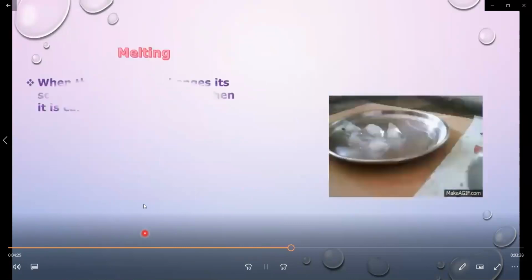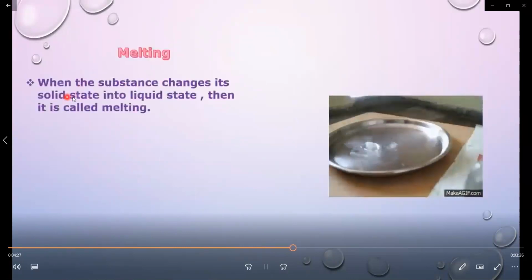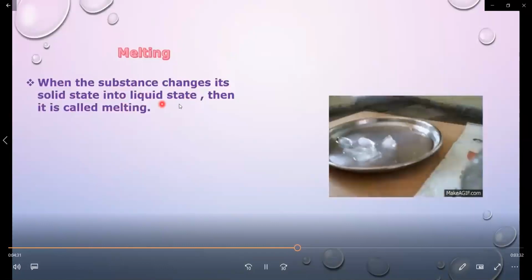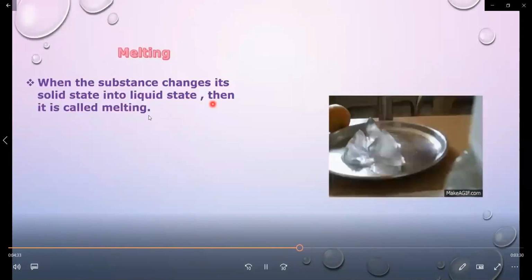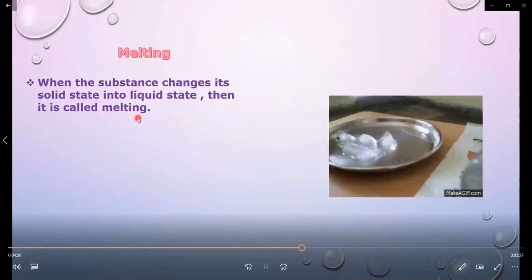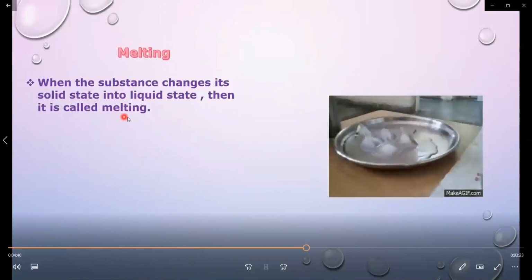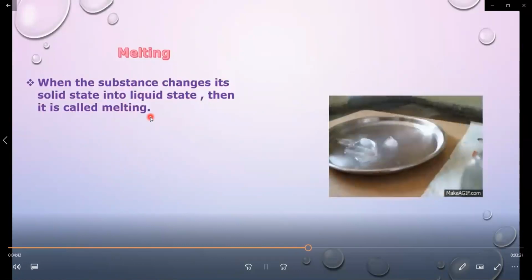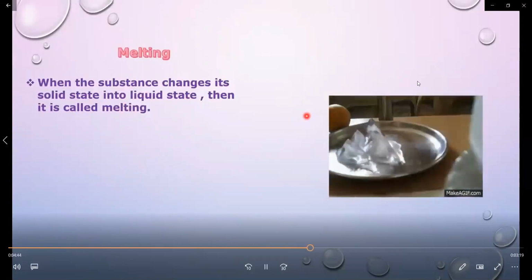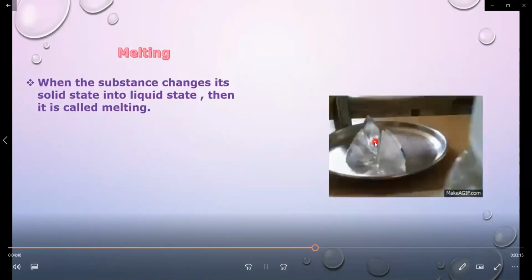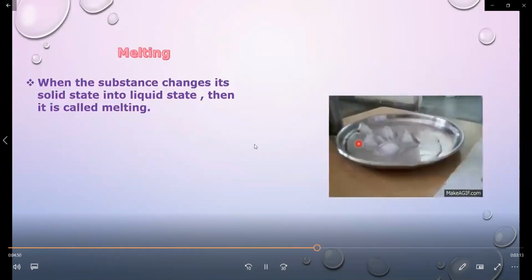Let us study about melting. When a substance changes its solid state into liquid state, then it is called melting. Look at this picture. In this picture, ice gets melted to form water.